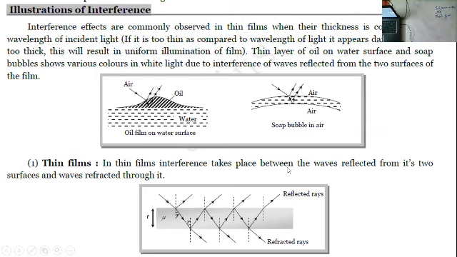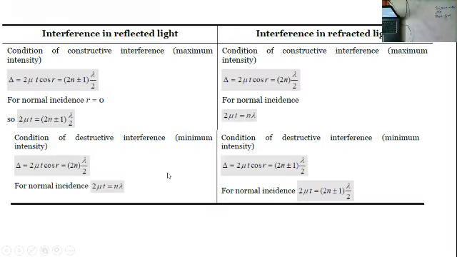In thin films, interference takes place between the waves reflected from its two surfaces and waves refracted through it. You can see the light is reflecting from the topmost surface, and once again reflecting from the bottom surface. It is undergoing double reflection, you can observe. Okay, now these are all the conditions.